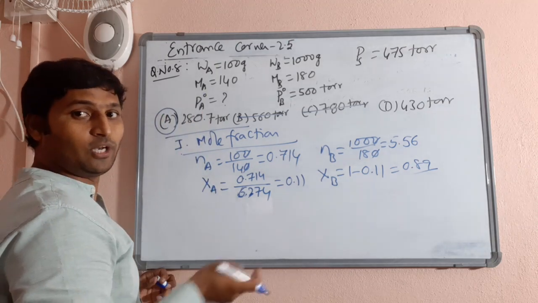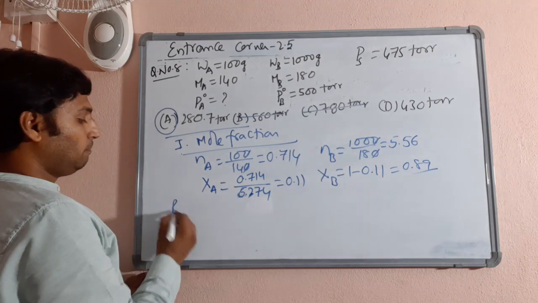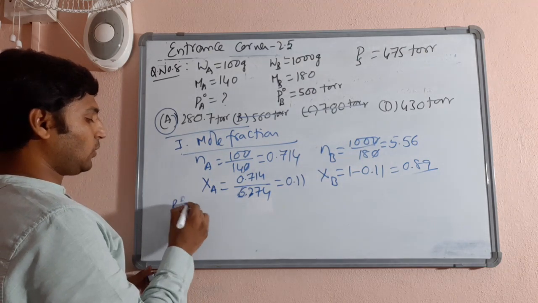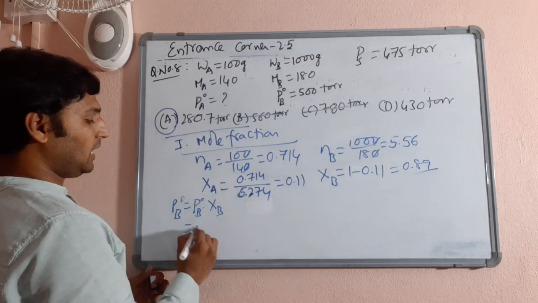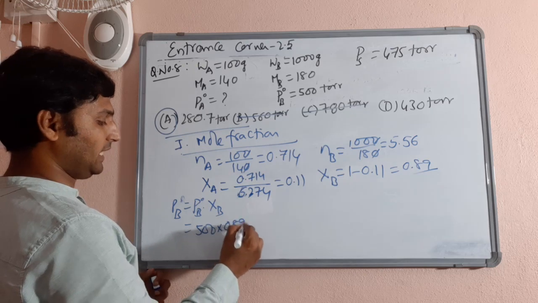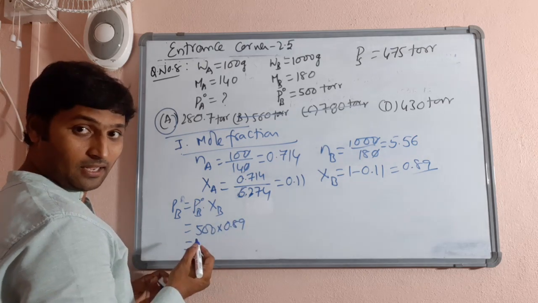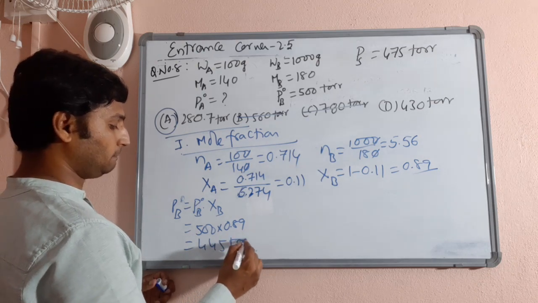To get PA naught, you need PA. To get PA, you need PB. That's why PB is equal to PB naught into XB, right? PB naught he has given 500 torr, into XB you got 0.89. Multiply and do it, you will get 445 torr.